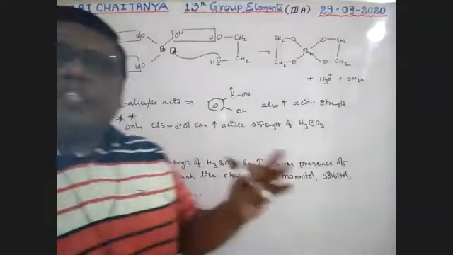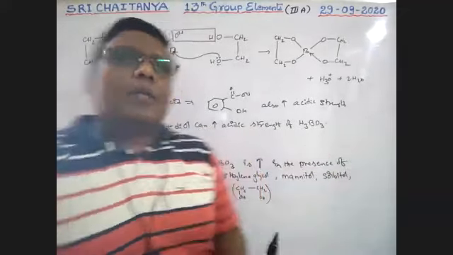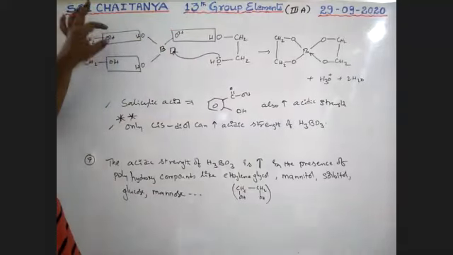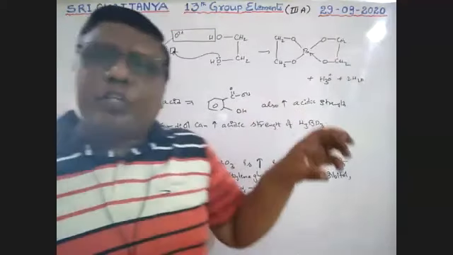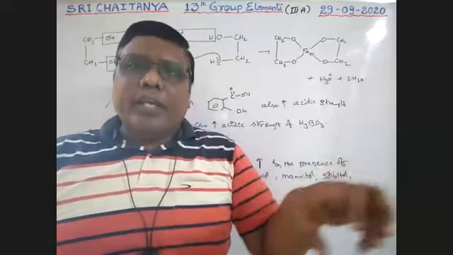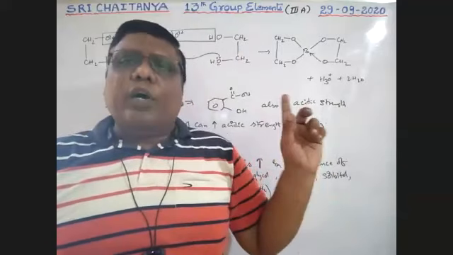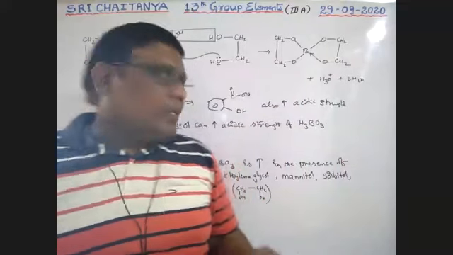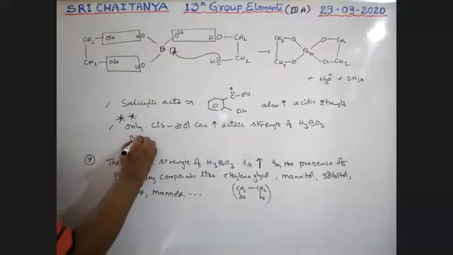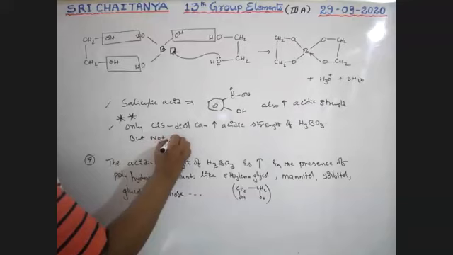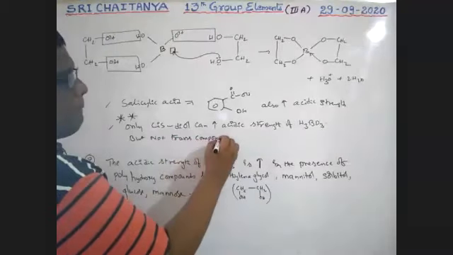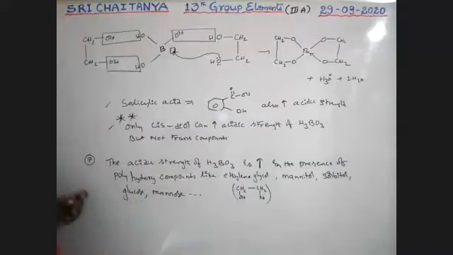Cis means similar groups on the same side, only the same side, boys. So see here, two OHs are on the same side. So only same-side compounds increase the acidic strength. If the two OH groups are opposite, this reaction is not possible, so not trans compounds.